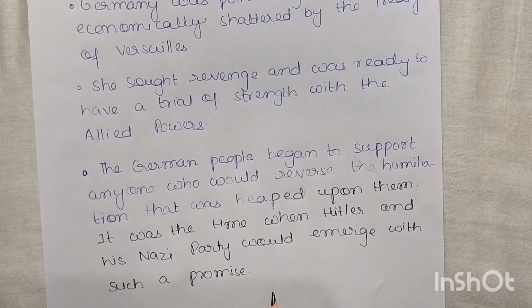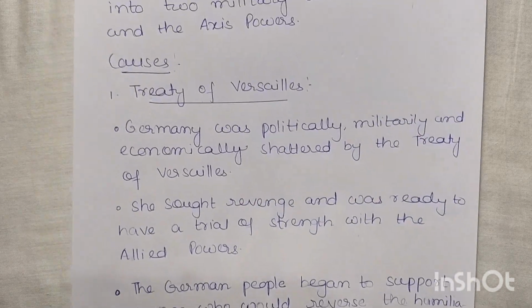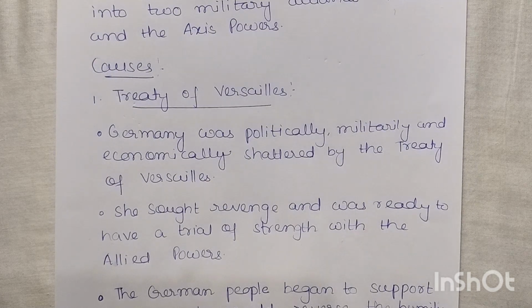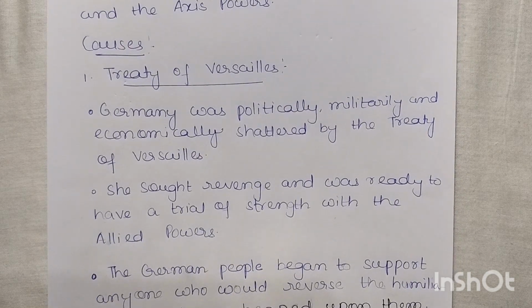So the Treaty of Versailles became a reason for the Second World War, because the aggressive attitude of the German leader and their desire to extend German influence throughout Europe became one cause of the war.